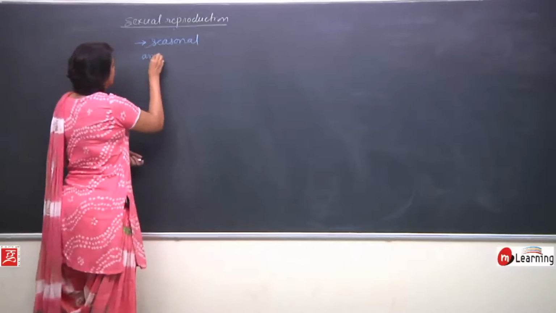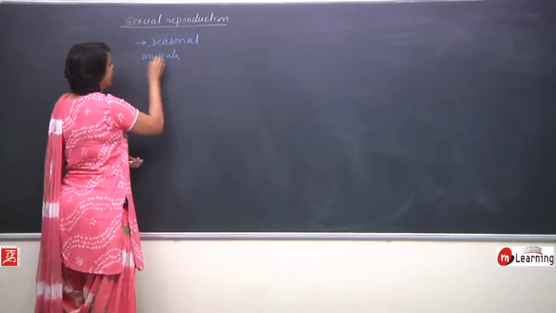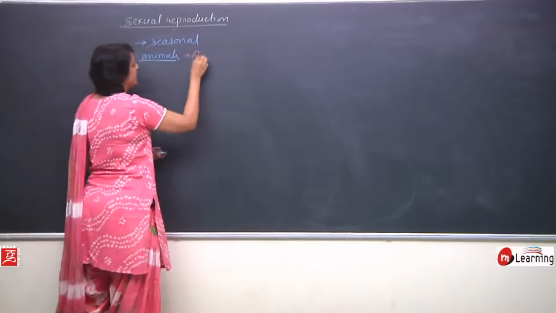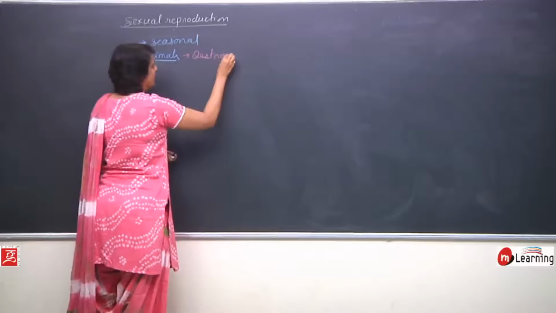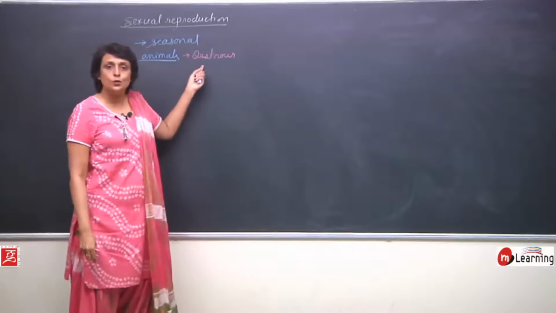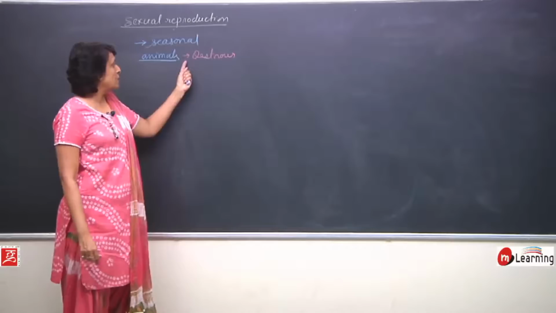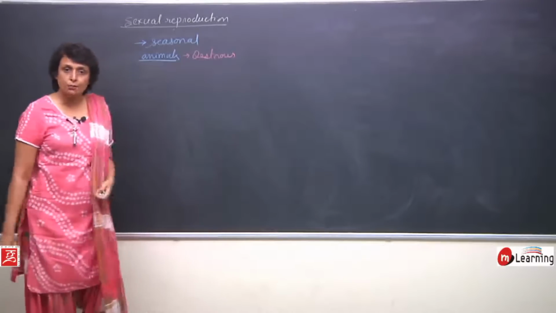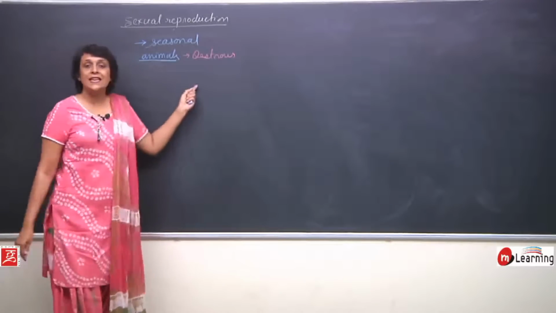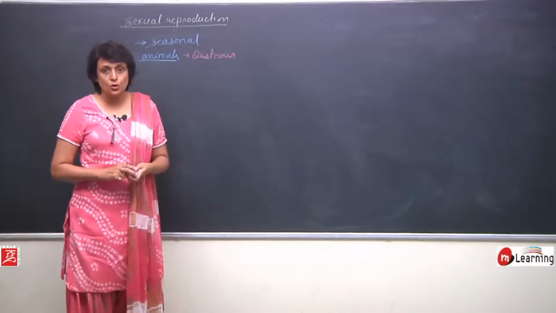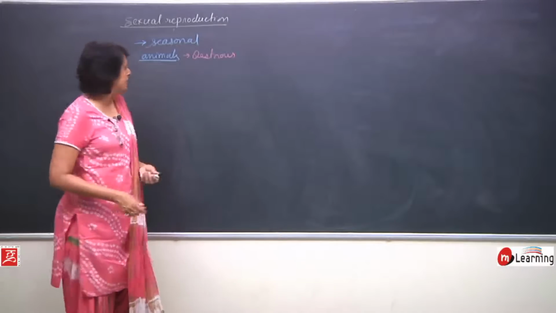In animals, higher animals we are talking of, this cycle is known as estrous cycle. This estrous cycle is spelled in two ways. You can write it as OES or sometimes only ES. Both are acceptable spellings. So there is an estrous cycle in which there is no menstruation, rest everything is same.